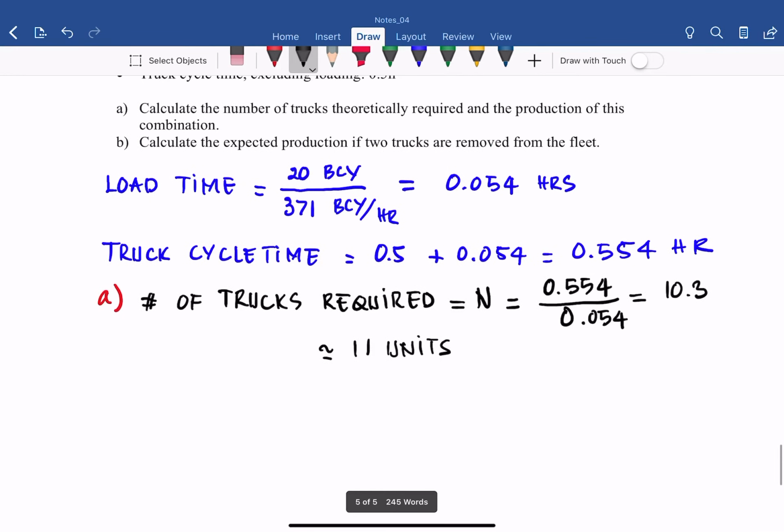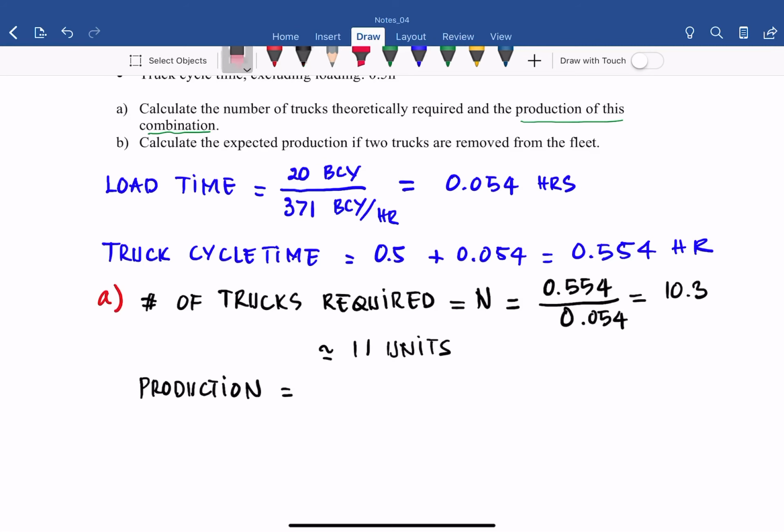So that is the theoretical. And the question also asks, what is the production of this combination? If we choose 11 units, it means that we have excess capacity for the trucks. So the bottleneck is the excavator.